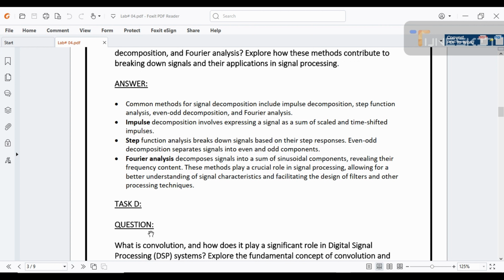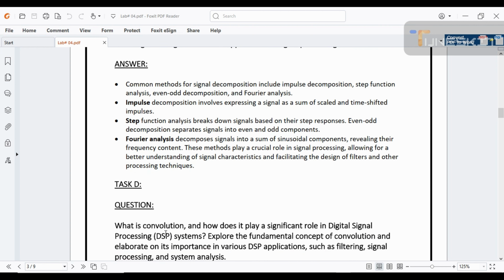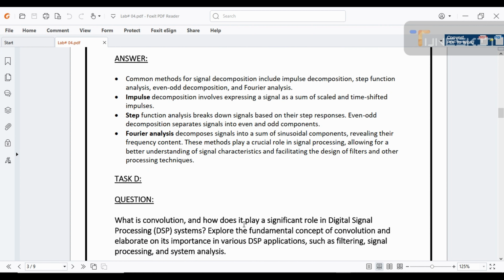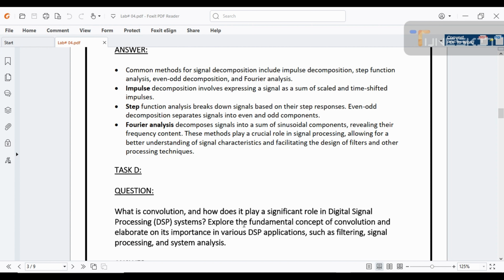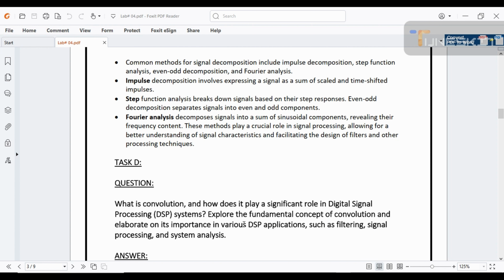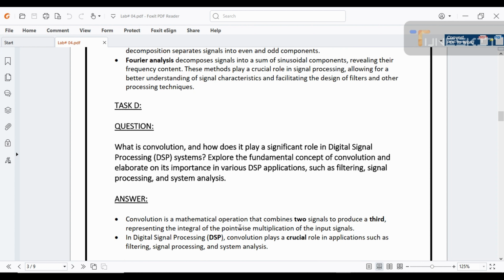Now moving to our task D, which has a question: what is convolution? How does it play a significant role in DSP systems? Explore the fundamental concept of convolution and elaborate on its importance in various DSP applications such as filtering, signal processing, and system analysis. The answer is convolution basically is a mathematical operation that combines two signals to provide a third, representing the integral of pointwise multiplication of an input signal.